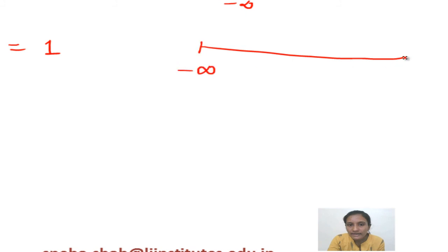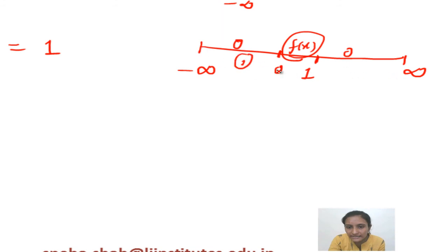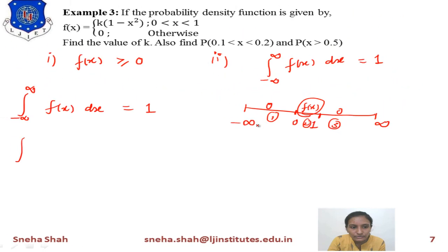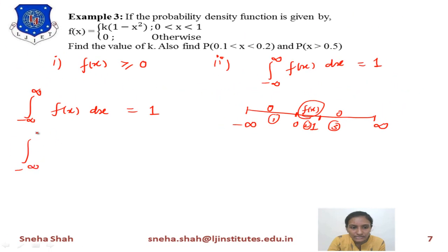In this, for the range 0 to 1 only, the value of f of x has some value. Otherwise its value equals 0. So we will split the whole range into 3 parts. This one is the first part, second part and third part. So this whole integration gets divided into 3 parts. The first part is minus infinity to 0, the second part is 0 to 1 and the third part is 1 to infinity.